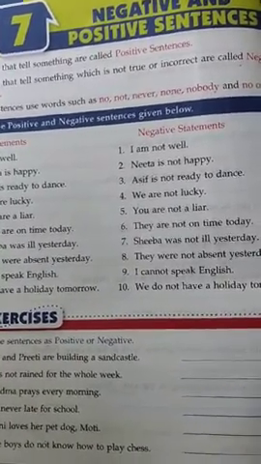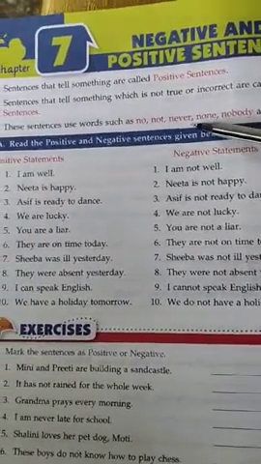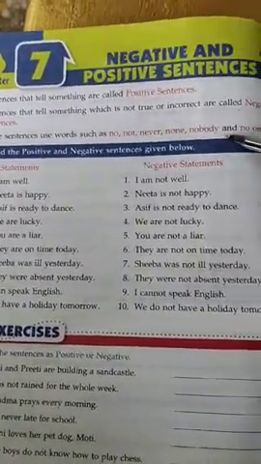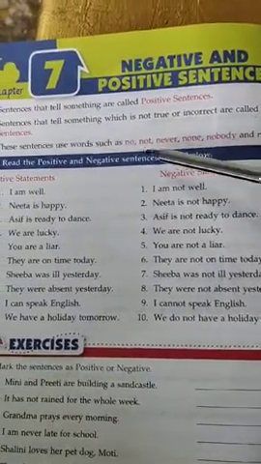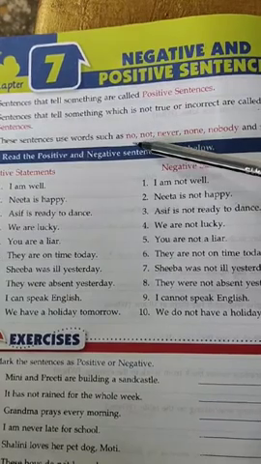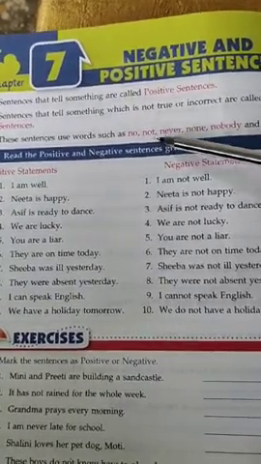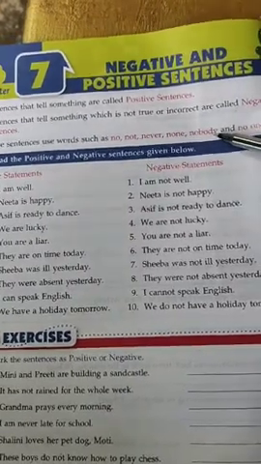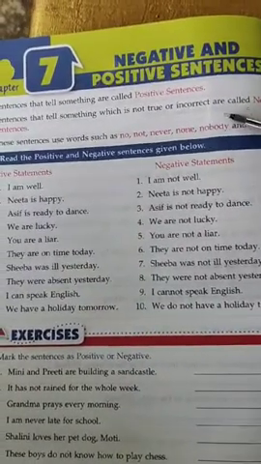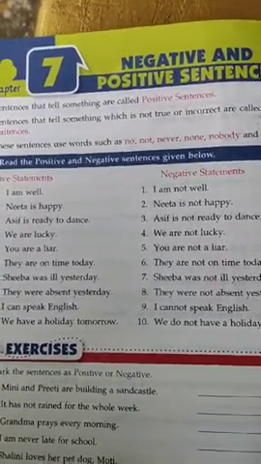It contains a negative word like no, not, never, none, nobody and no one. So a sentence containing no is a negative sentence.